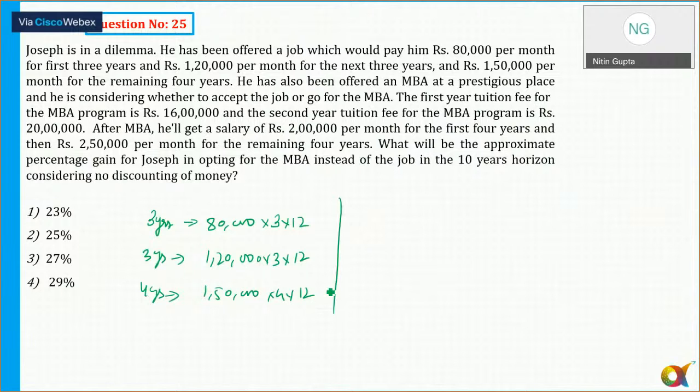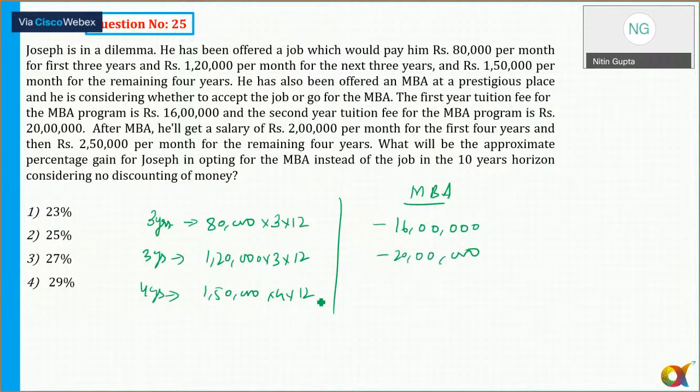He has also been offered an MBA. If he does an MBA, then he is considering whether to accept the job or to go for the MBA. The first year tuition fee is 16 lakh. So 16 lakh is the tuition fees, negative में जाएगा. And the second year, 20 lakh is the tuition fees. So he is going to spend 20 lakh tuition fee.